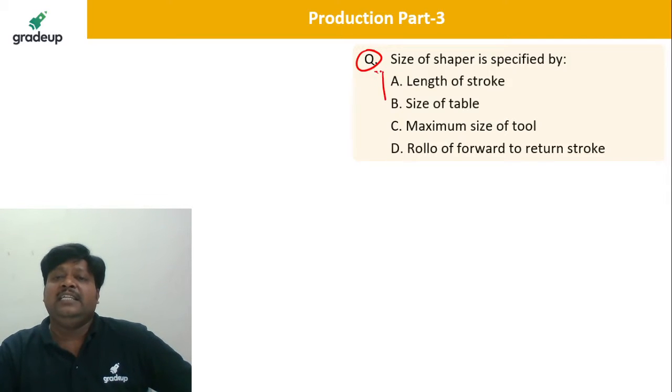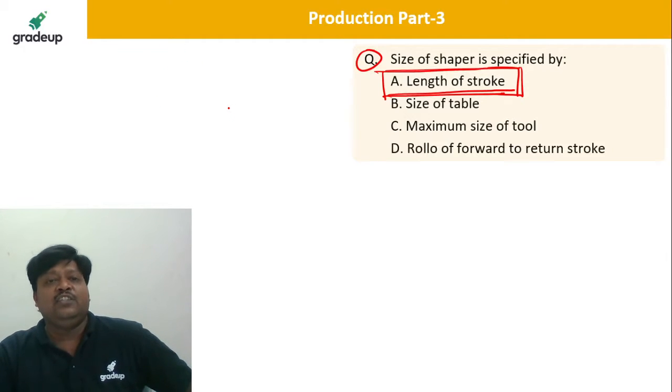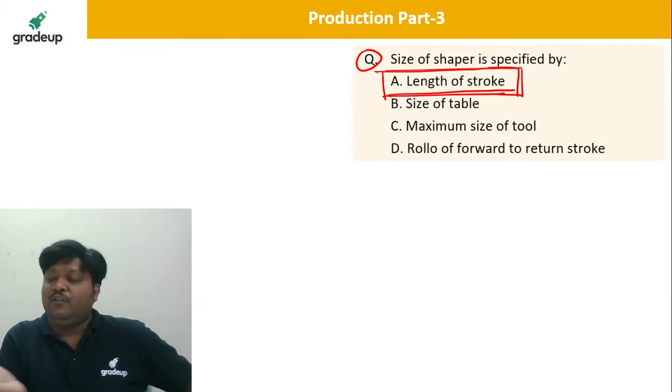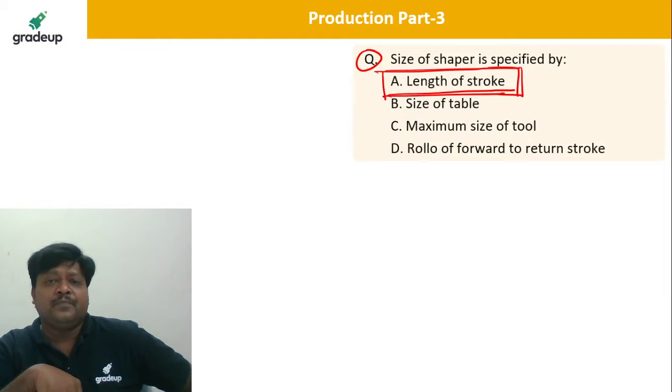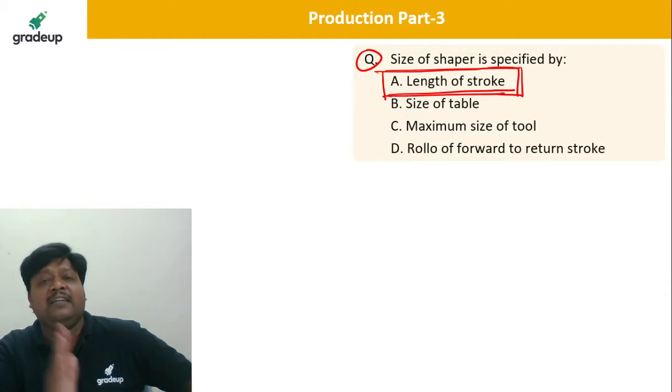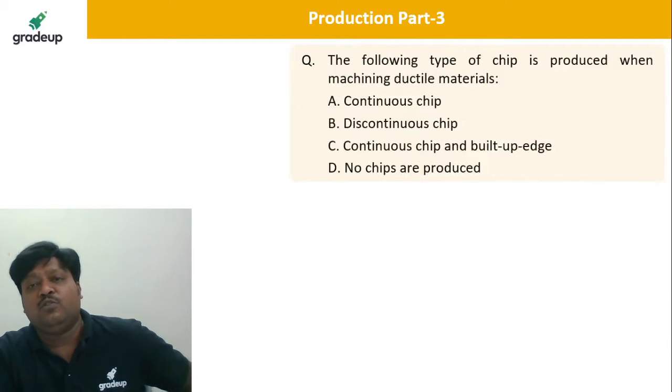So shaper is generally specified by the length of the stroke. In the length of the stroke we have the cutting stroke and the idle stroke. In the cutting stroke we are actually removing the material. In the idle stroke, from the work surface at some height we are lifting the tool and it is coming back to the original position, where there is no cutting. It is the idle stroke, so it should be a fast stroke. The cutting stroke has a lesser velocity than the idle stroke. That you know very well. Length of the stroke.